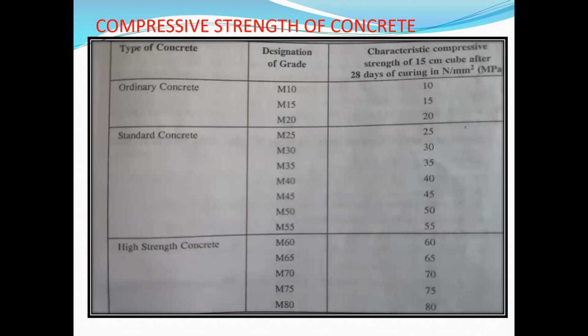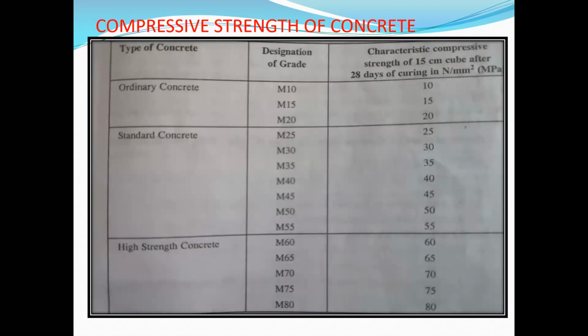Types of concrete: ordinary concrete, standard concrete, high strength concrete. See this characteristic, last column, characteristic compressive strength of 15 centimeter cube after 28 days of curing in Newton per mm square. After 28 days, it gains the maximum strength.